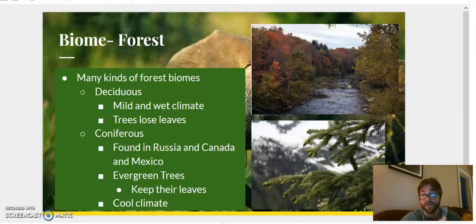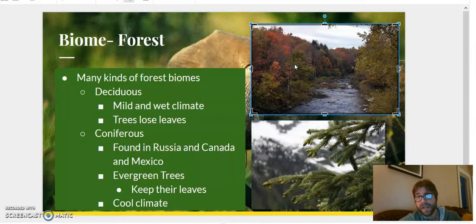Now, a coniferous forest, on the other hand, is also called an evergreen forest. These trees never lose their leaves. They're always green. So we have a picture down here of a coniferous tree. This is an evergreen tree. And these kinds of trees never lose their leaves. They always stay. Up here we have a deciduous forest. You can see that leaves are starting to turn different colors. That means they're getting ready to fall off.